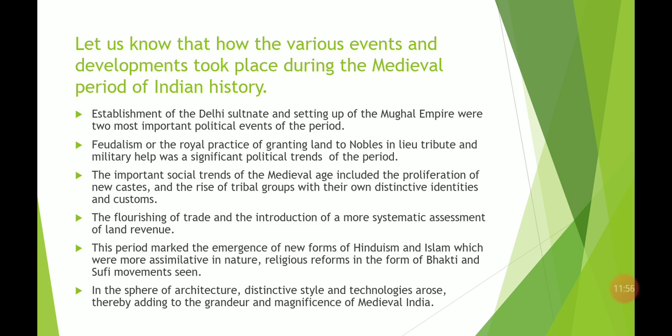and this period was marked by the emergence of new forms of Hinduism and Islam. Basically, this was the period when the Sufi and the Bhakti movements also ran during the medieval period. You will read about the Bhakti movement and the Sufi movement in this class. What were the changes in architecture seen in the medieval period? There were several changes due to the emergence of different kings as well as different people who came from distant lands, like Persian people, from Persia, or the Mughals who came from another part.